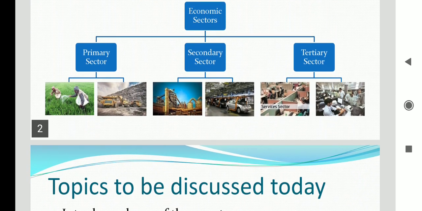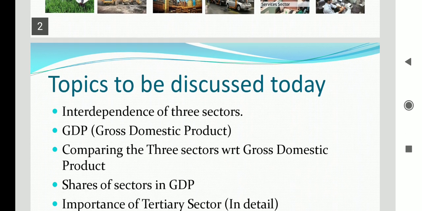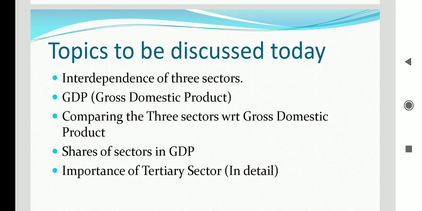So students, today we will continue our next topic, and today the topics that we need to discuss are interdependence of three sectors, GDP, gross domestic product, comparing the three sectors with gross domestic product. Sorry, here it is a typing mistake. It is three sectors with gross domestic product. Then shares of sectors in GDP, and finally the importance of tertiary sector.